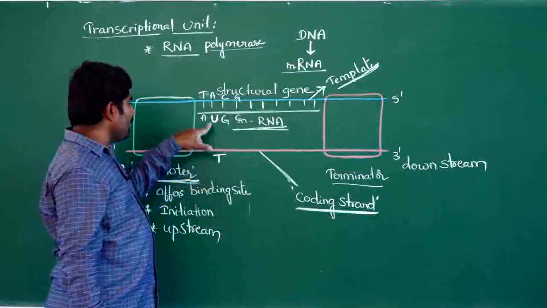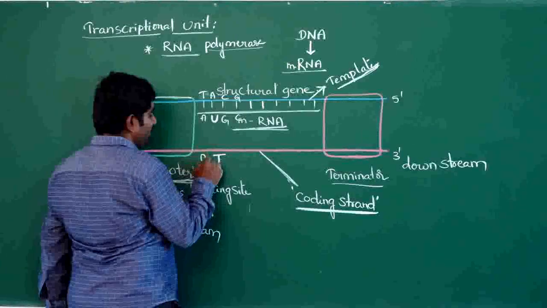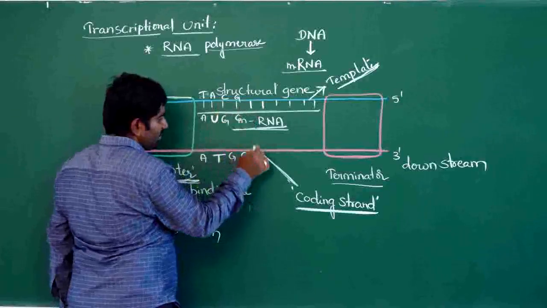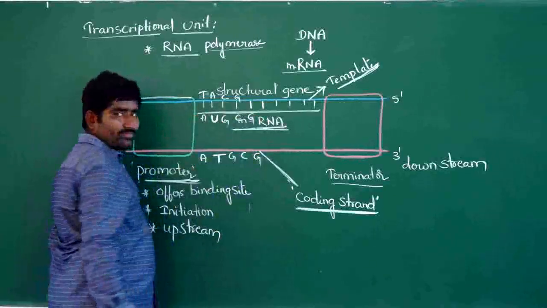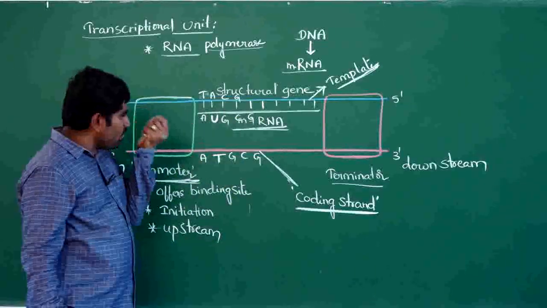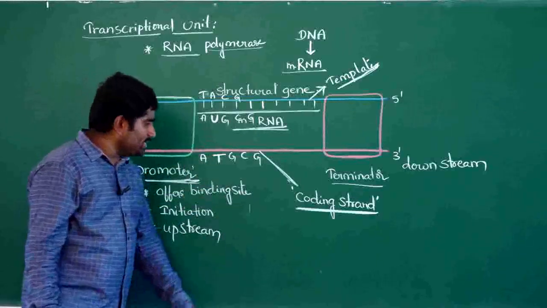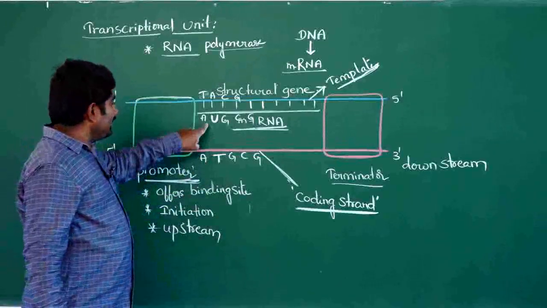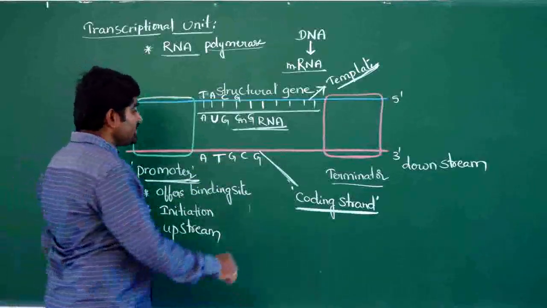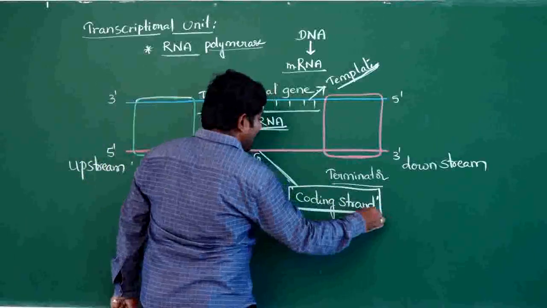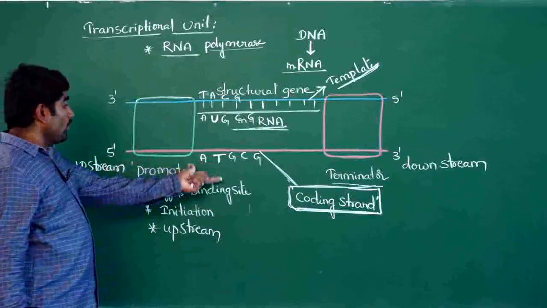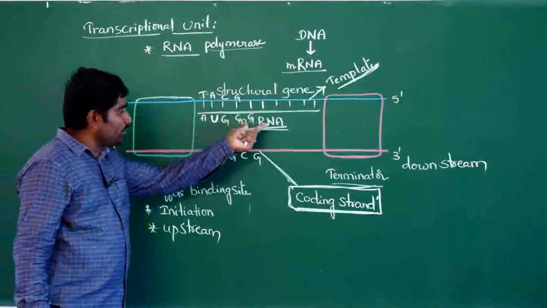In all the remaining places, if A is there, A is there; if G is there, G; if C is there, C. That is the only small difference between mRNA and coding strand. The entire remaining sequence of mRNA and coding strand will be the same. So the coding strand is very important, as it actually contains the genetic information, and its sequence is what is copied into mRNA.